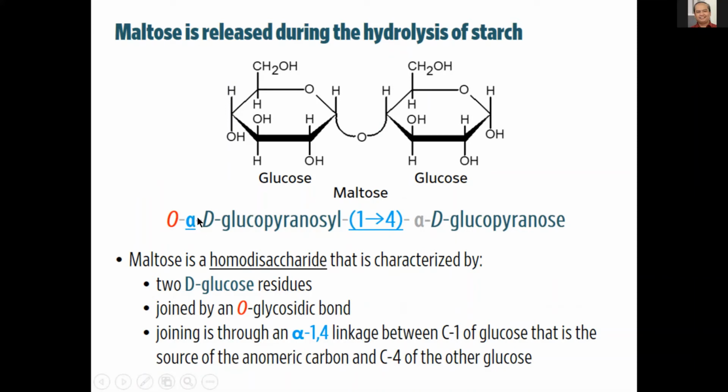And in particular, this linkage is what's known as an alpha-1,4 linkage. It's the alpha hydroxyl group that was lost during condensation. And so we say that an alpha-1,4 glycosidic linkage was formed between the two monosaccharides.